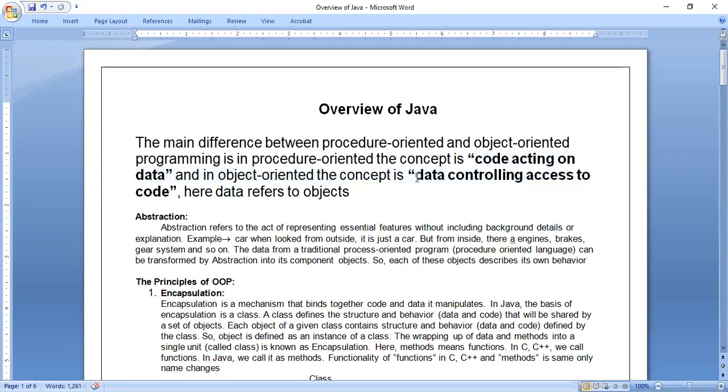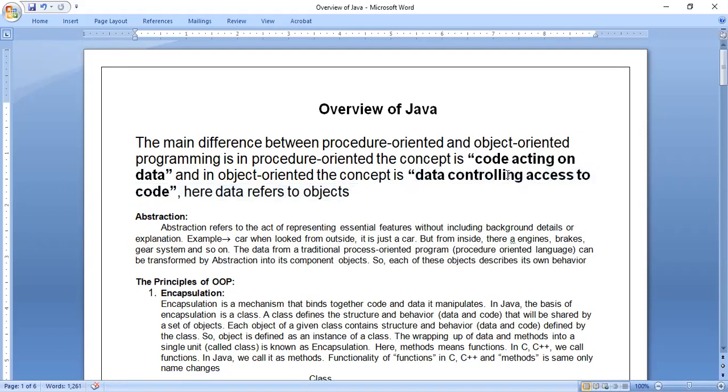But in object-oriented programming, data controlling access to code. Data controlling access means data is controlling the code. Data is controlling the code means what? Code is dependent on the data. It is the reverse. In case of procedure-oriented, data will be dependent on the code. In case of object-oriented, code will be dependent on the data. That is, whatever software is developed, it is developed by taking the main focus on the data, on the real world.